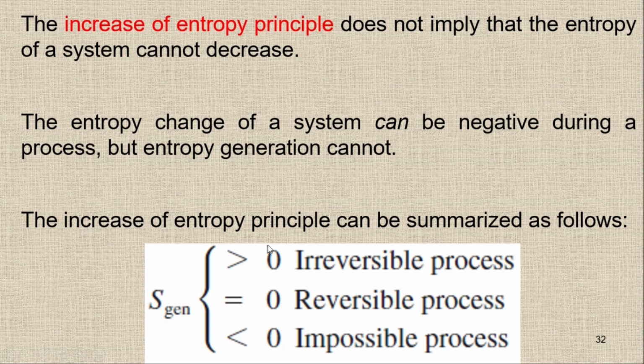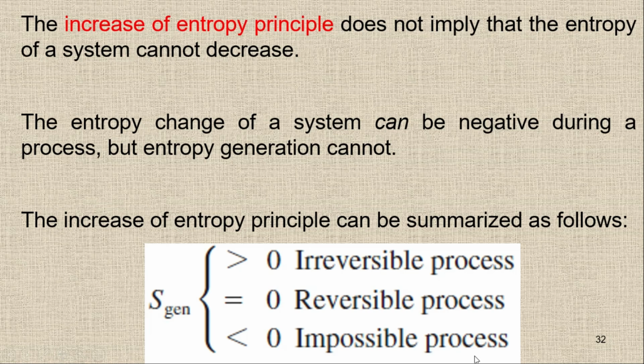So the increase of entropy principle can be summarized as follows. You can see here the entropy generation: if we get a value of entropy generation greater than 0, it means we have an irreversible process. If it is equal to 0, we have a reversible process. And if we have entropy generation less than 0, a negative value, it is basically an impossible process.